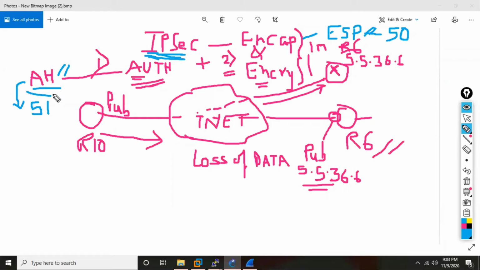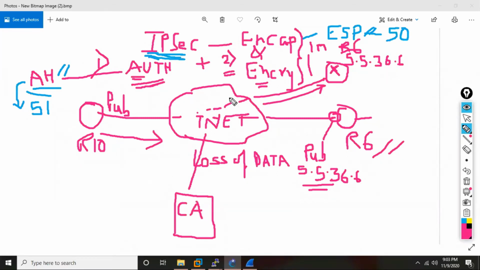Now this AH is not going to be that dynamic. AH is like a static. It can work in maybe a small organization. If I have 1,000 locations, for every location I can use the same common password. But this is not good. So on the internet, you have something. Some servers are there, third-party servers, and these servers are called CAs.